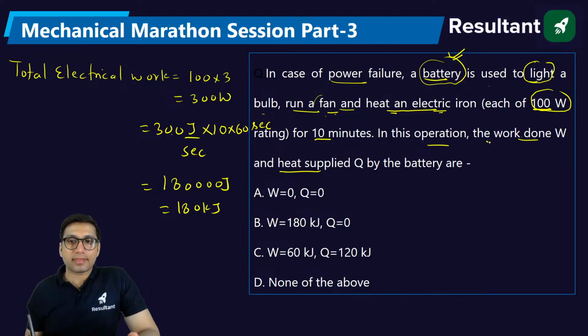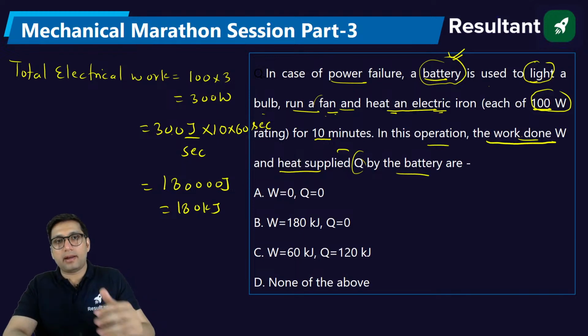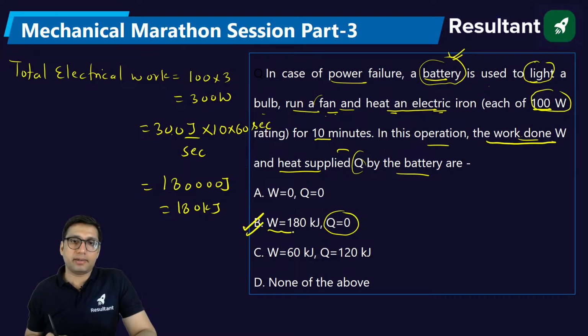Next thing is they are asking what work done and the heat supplied by the battery. Why would the battery be supplying heat? Because we are using the battery, the battery is not going to supply any heat. So heat will be 0, but there will be electricity that will be used, work will be 180 kilojoule.